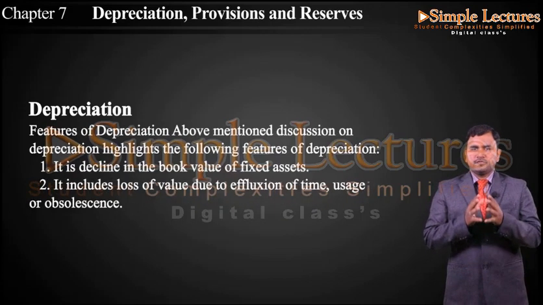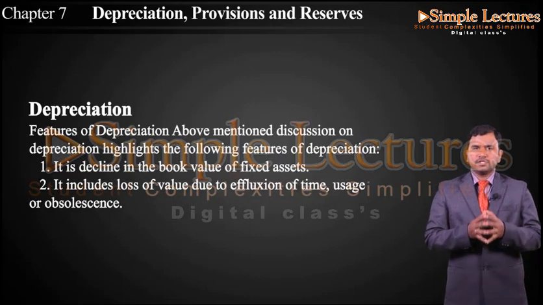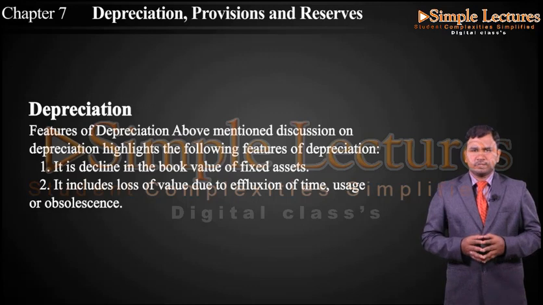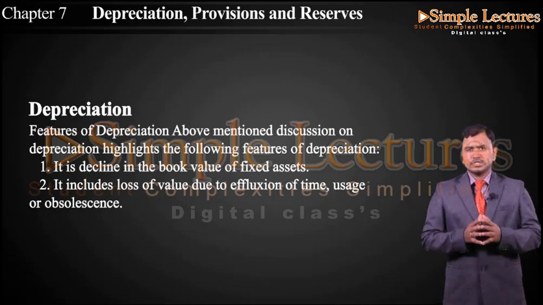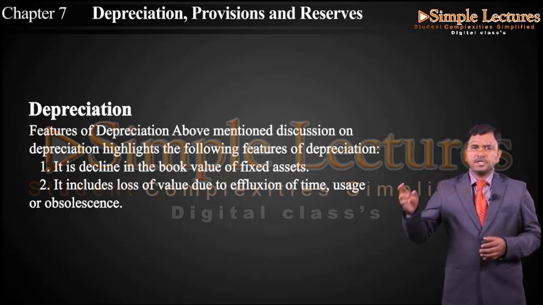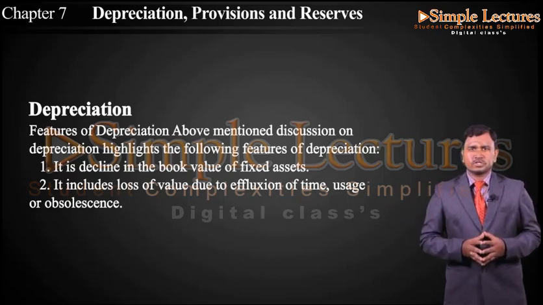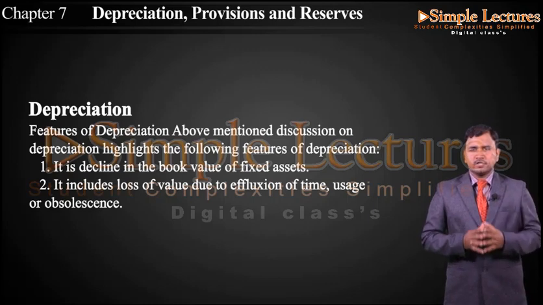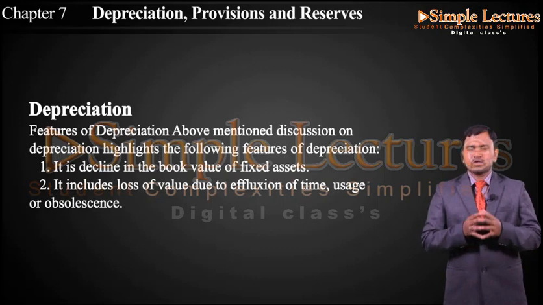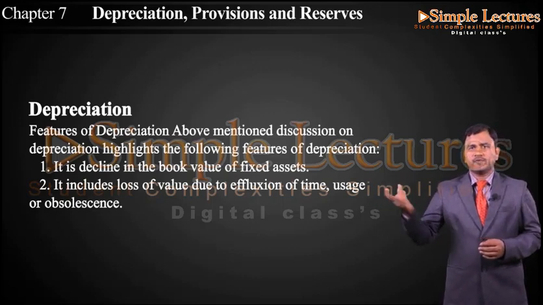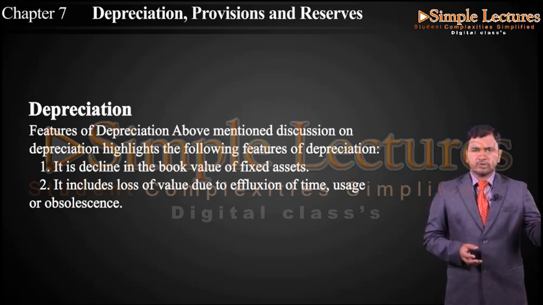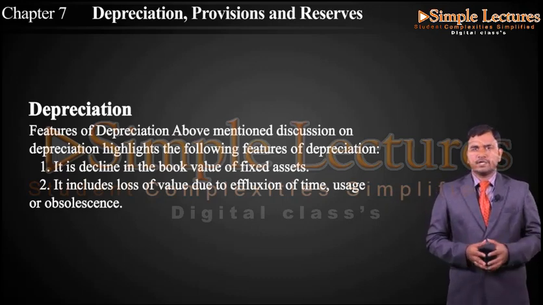Then the features of depreciation. The above discussion on depreciation highlights the following features of depreciation. Now, let us see the features of depreciation, where the first feature is that it is a decline in the book value of a fixed asset. As said earlier, depreciation is ascertained on the book value of the asset, not on the market value. So, it is nothing but a decline in the book value of the asset. What value we have recorded in the books, that value will be reduced.